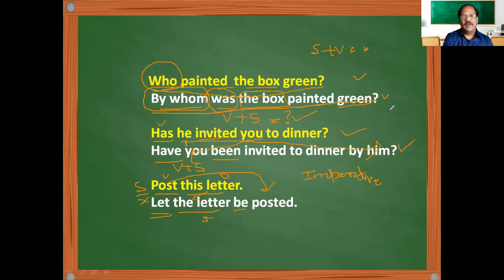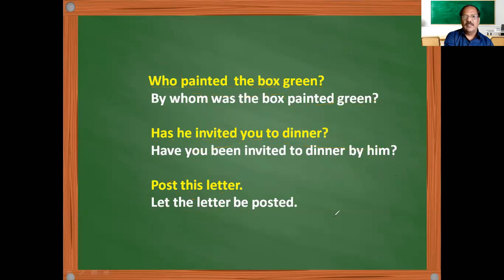So we are all the time following this principle that the object becomes the subject. We are writing a be form. We are converting the verb into past participle, and by plus subject becomes object. And at the end we are looking whether that by plus object is necessary or not. Just now we have come across in the earlier slide all these statements. Now in this slide we have come across the interrogative sentences and also imperative sentences. So with this background, you do the exercise. We have some exercise given in the textbook, so that we will go for.